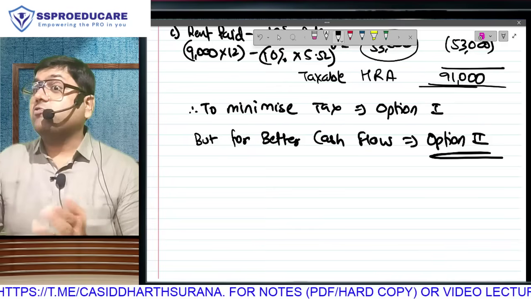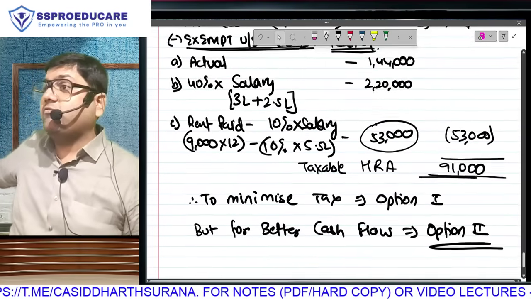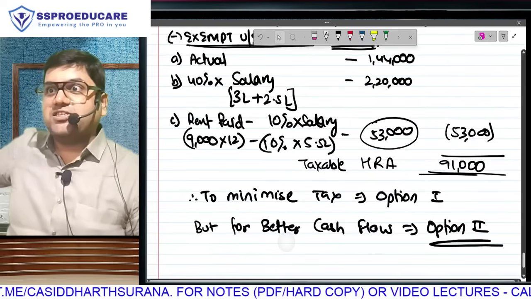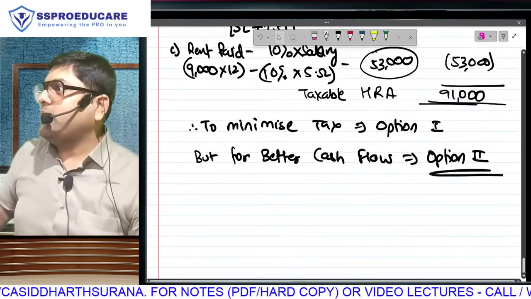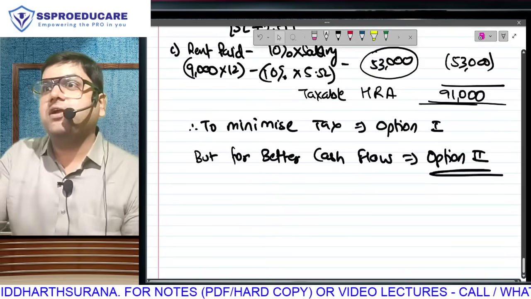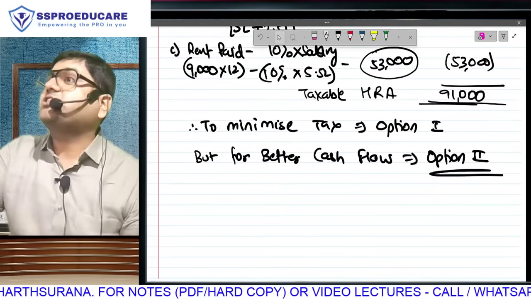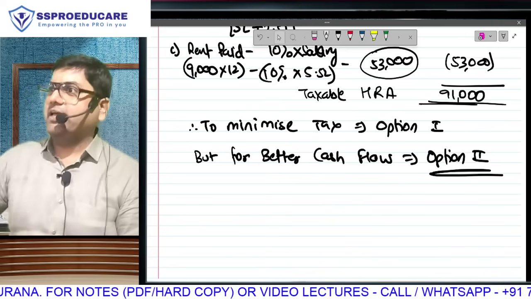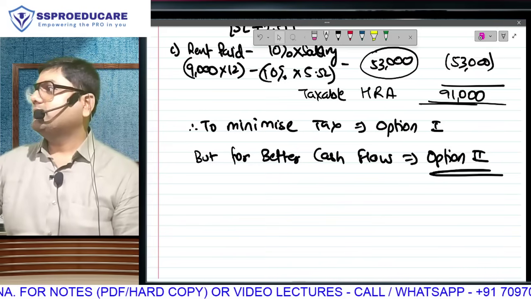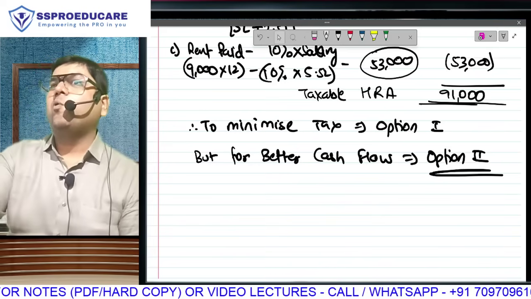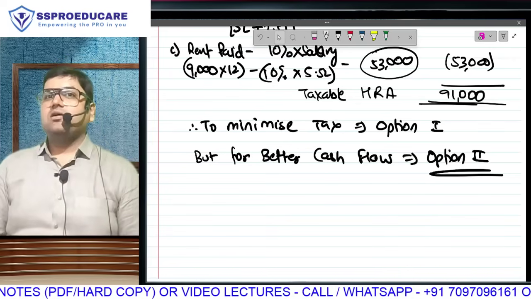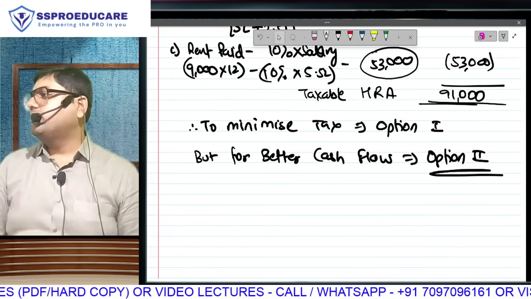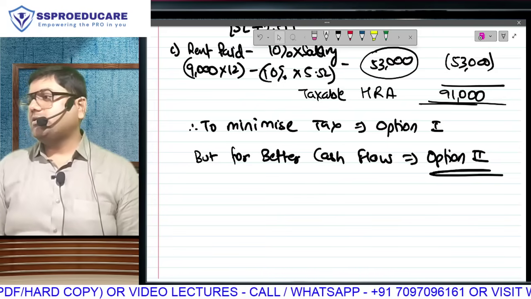Now don't say, sir, that 3,000 is taxable. Whatever is taxable we have already shown you. Nothing extra is taxable. But I am saving extra in my pocket. So savings annually will be 3 into 12, 36, with extra tax of 9,300, which is an assumption. He is a 20% guy. So I will have more money at my disposal. I will have a better cash flow if I go for HRA.